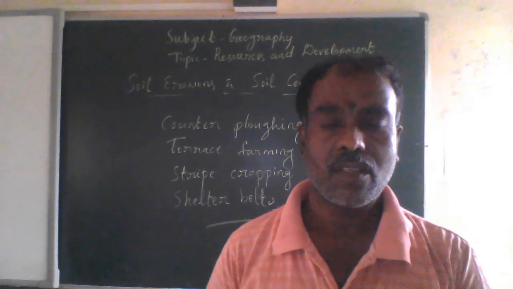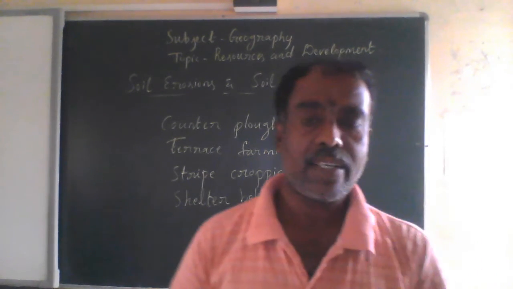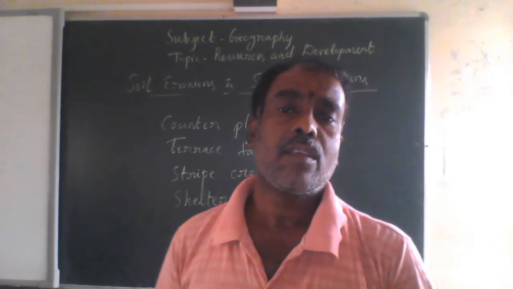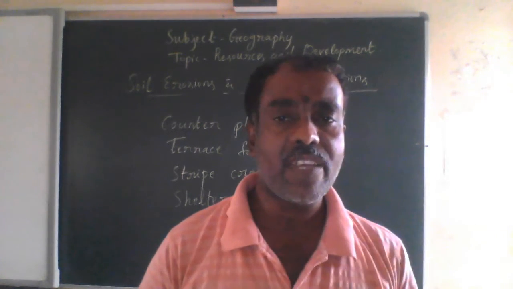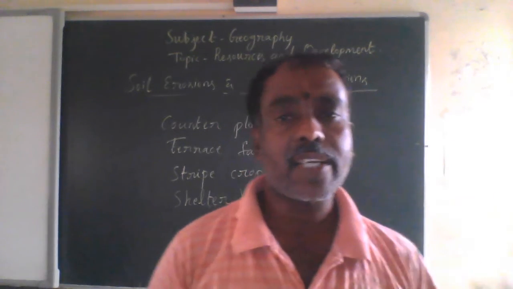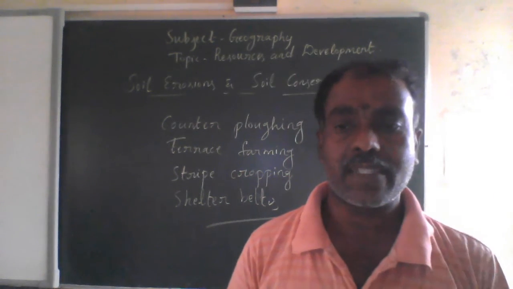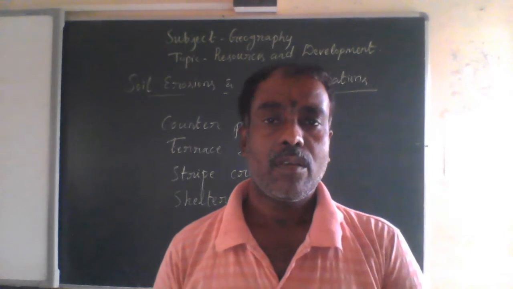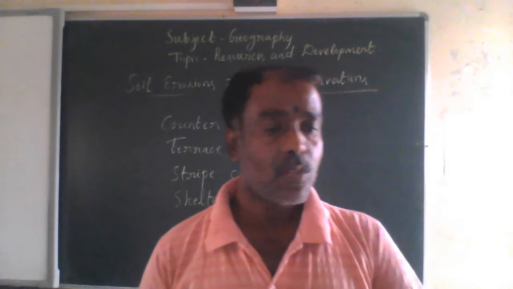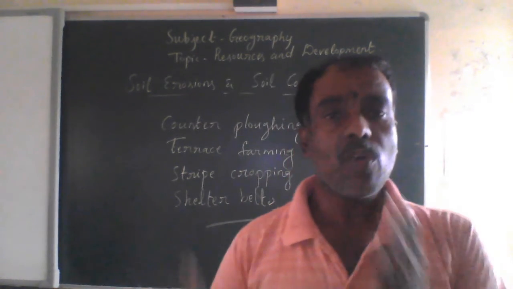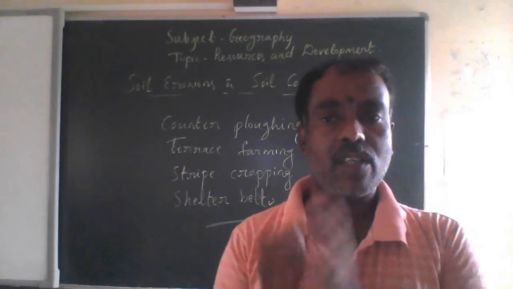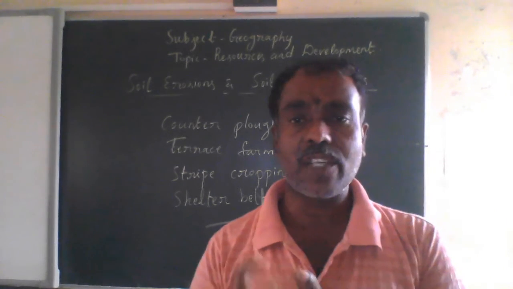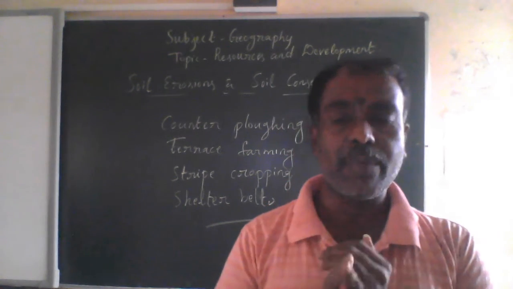Bad land is land which is not suitable for cultivation or for conducting any agricultural activities, so that really needs to be avoided. So we must control soil erosion and then we can conserve the soil. I hope all of you understood these things. Please keep it in your mind.